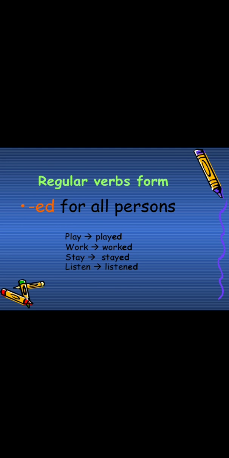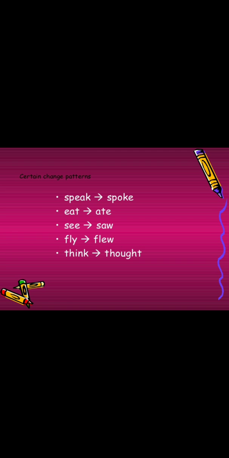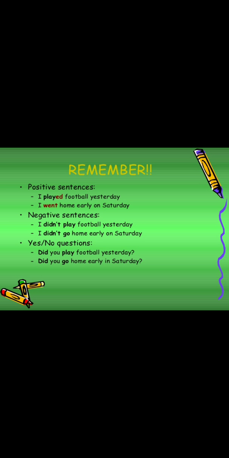For example, we can use the regular verbs from our life, adding -ed, for all the persons. Okay? Play, played. Work, worked. Stay, stayed. Listen, listened. Speak, spoke. Eat, ate. See, saw. Fly, flew. Think, thought. These are examples of the simple past tense. We can see more examples of this simple past tense.